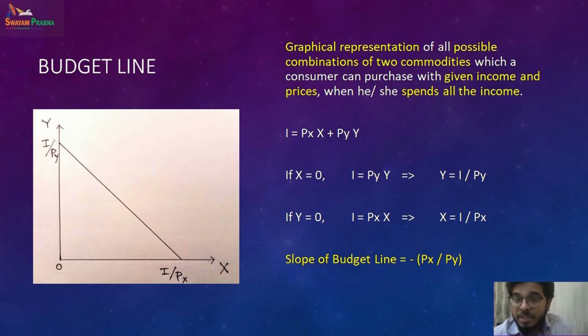Price of Y, that is orange. Let us assume that is 10 rupees. So for 100 rupees, if I am buying only apples, I can buy 20 into 5, but I don't have any money left to buy oranges. So 5 apples and 0 oranges. If I am buying 4 apples, then 20 into 4, 80, and I have 20 rupees left, and I can buy 2 oranges, 2 into 10. So 4 apples, 2 oranges.